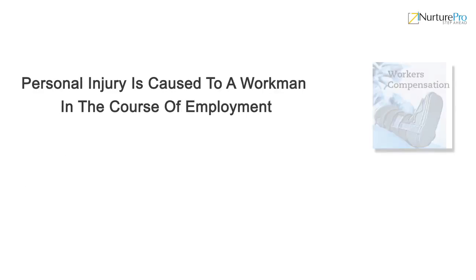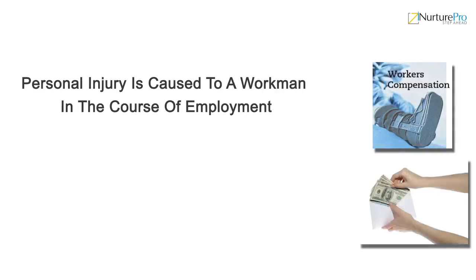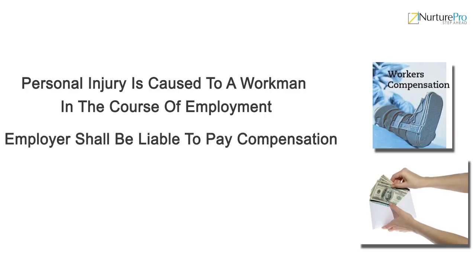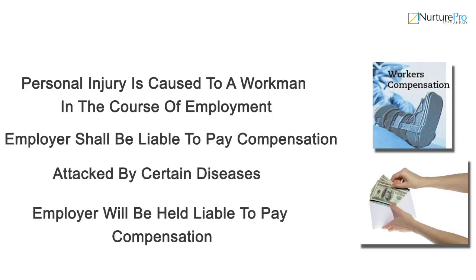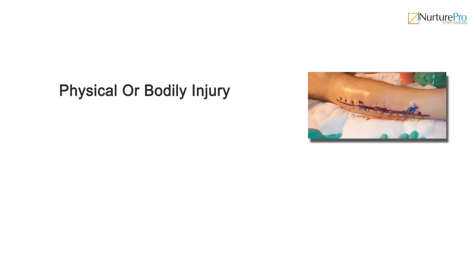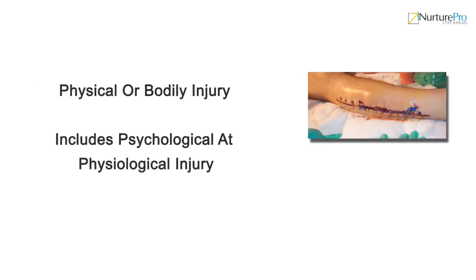If personal injury is caused to a workman by accident arising out of and in the course of employment, his employer shall be liable to pay compensation. If persons employed in certain occupations are liable to be attacked by certain diseases, the employer will be held liable to pay compensation. A personal injury is not necessarily confined to physical or bodily injury. It also includes psychological injury such as nervous shock, insanity, etc.